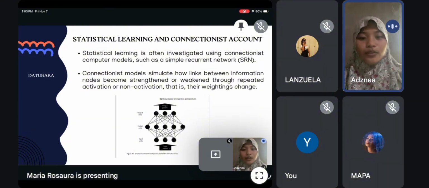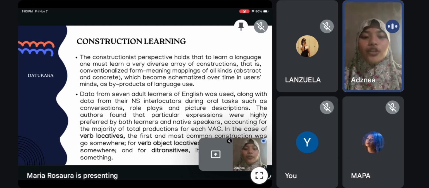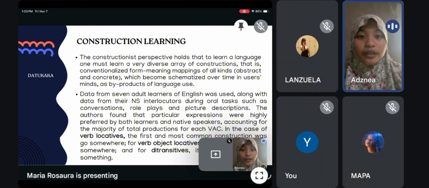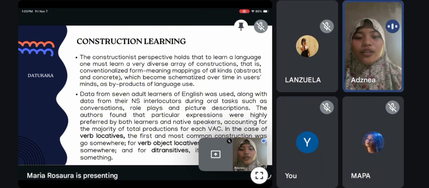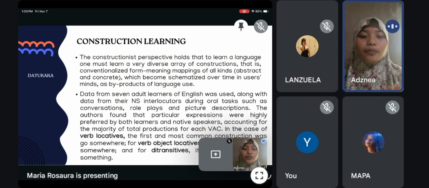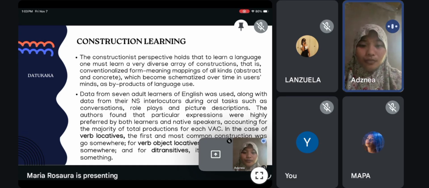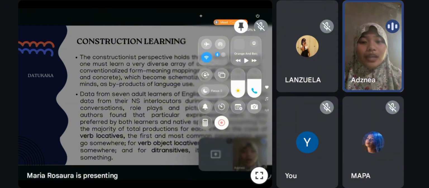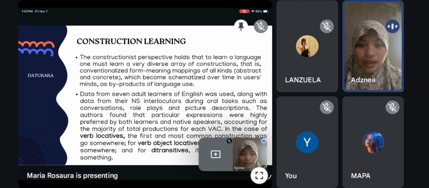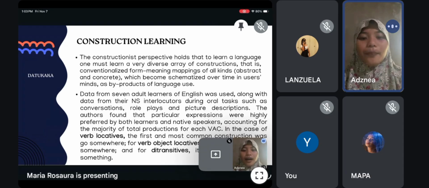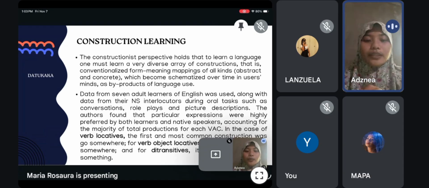So in this model, through repeated exposure to information, the connection between nodes becomes stronger or weaker depending on how they are activated together. For instance, if you teach a child a new word, for example the word bag, B-A-G, and you repeat it many times, each time the child sees or hears BAG, the child automatically recognizes it, because that word or pattern has been learned statistically.